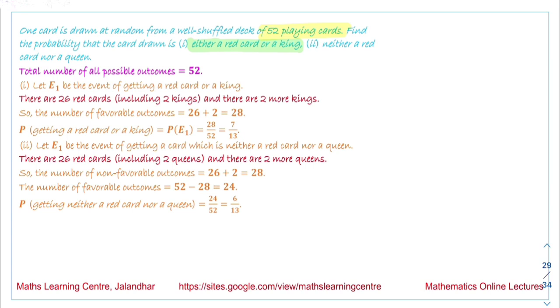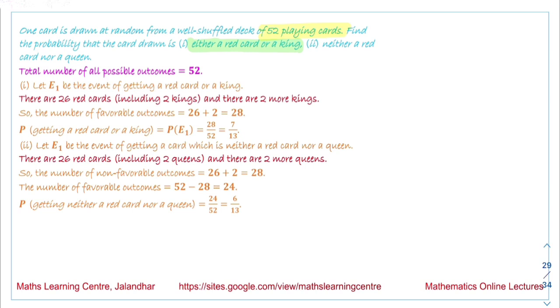Next we have a face card. Now the two queens and two jacks are removed. The total number of face cards we have is 12. Out of these, two queens and two jacks are removed, so we are remaining with 8 face cards. The total number of favorable events is divided by 48, and the answer we obtain in this case is equal to 1 by 6. So the probability of getting a face card is 1 by 6.